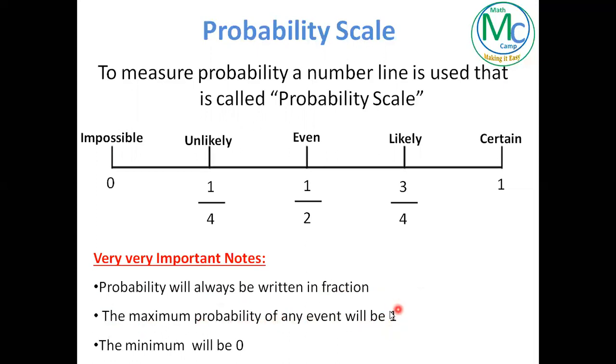That means there will be no event that has probability more than 1. Keep in mind, the minimum value will be 0. So in an easy way, we can say probability will always lie between 0 and 1. There is no probability that has a value of less than 0, or more than 1.